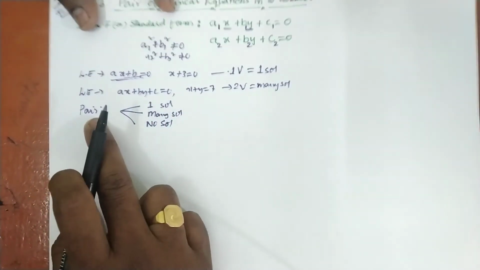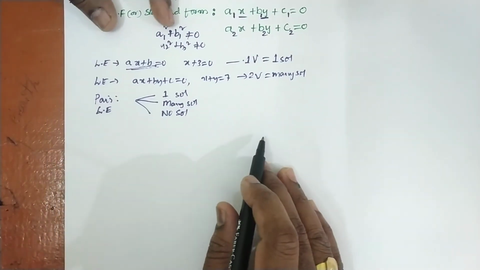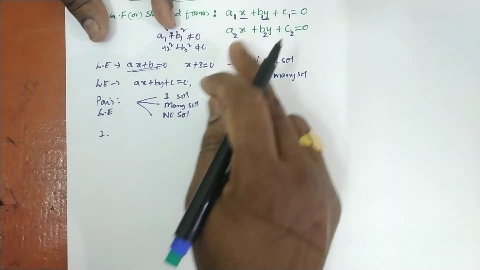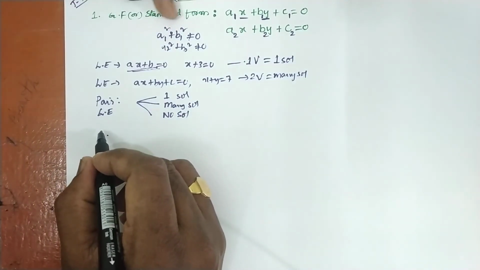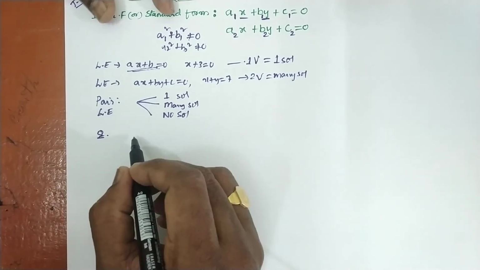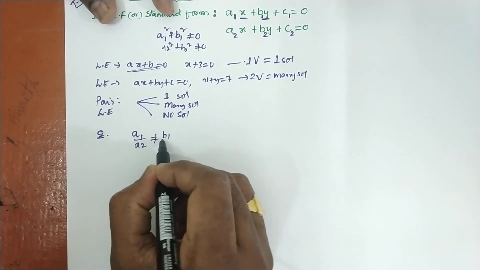Here, for a pair of linear equations, when we compare them we get three types of solution. What are they? Let us see. When you compare the general form, based on the coefficients we can decide. So this is the second point: a1 by a2 is not equal to b1 by b2.